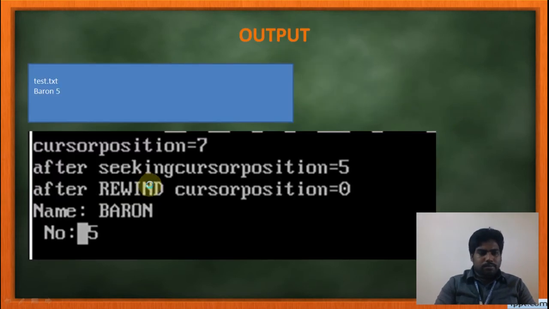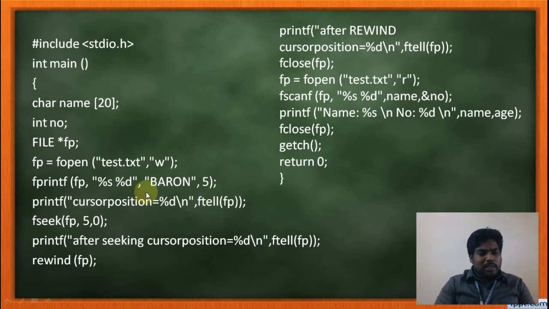So two things I am going to write inside the file. One is the string "baron", another one is 5. So these two values are stored inside the file text.txt. Now inside the text.txt, two data values are there: one is baron, another one is 5.